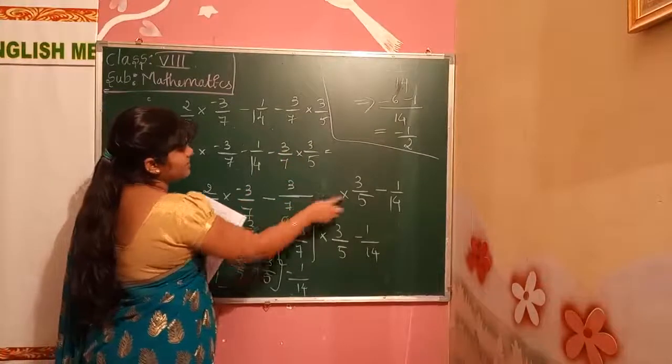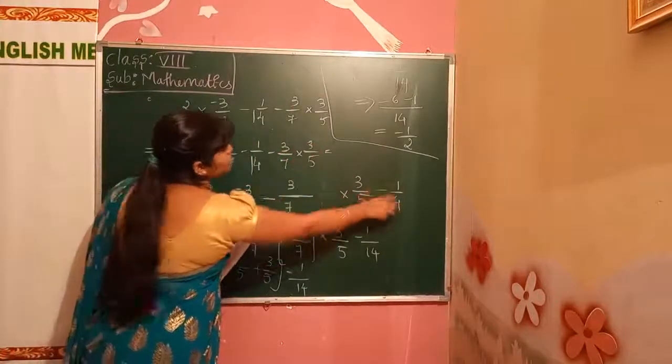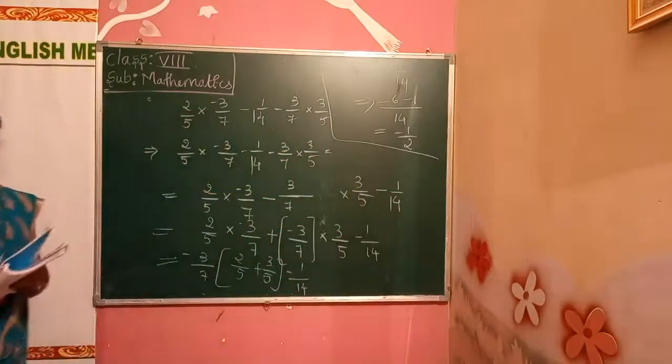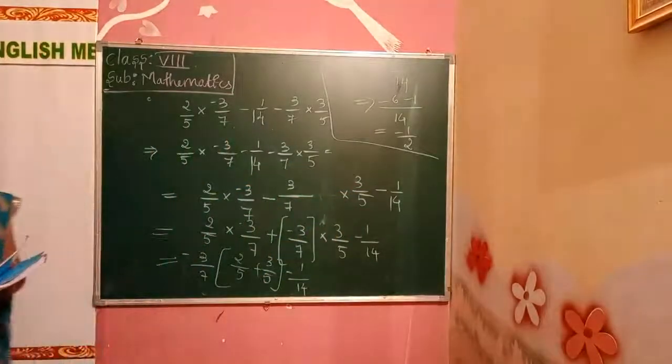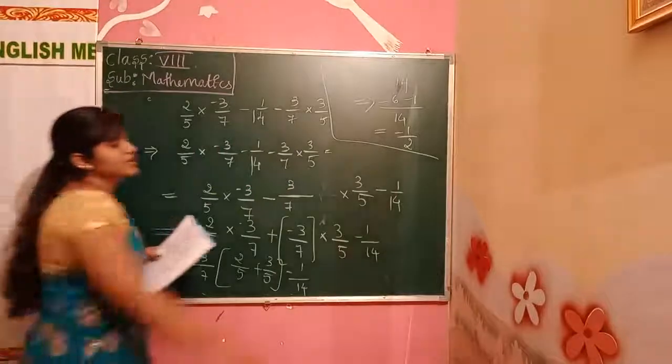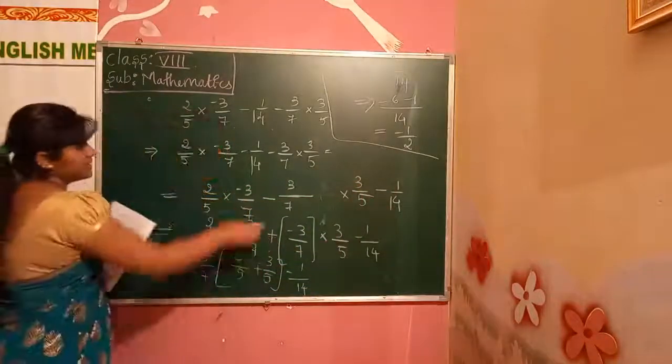After that they just grouped it. They grouped 2 by 5 into minus 3 by 7, and then 3 by 7 into 3 by 5. This minus 1 by 14 they took outside and moved to that side.